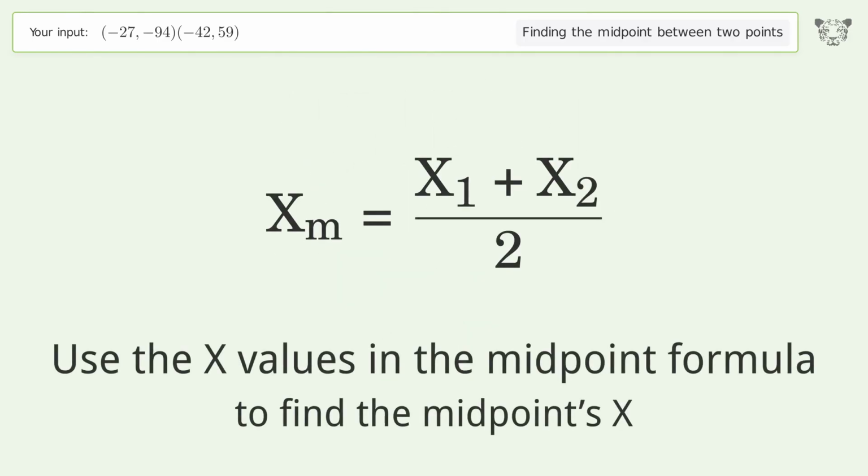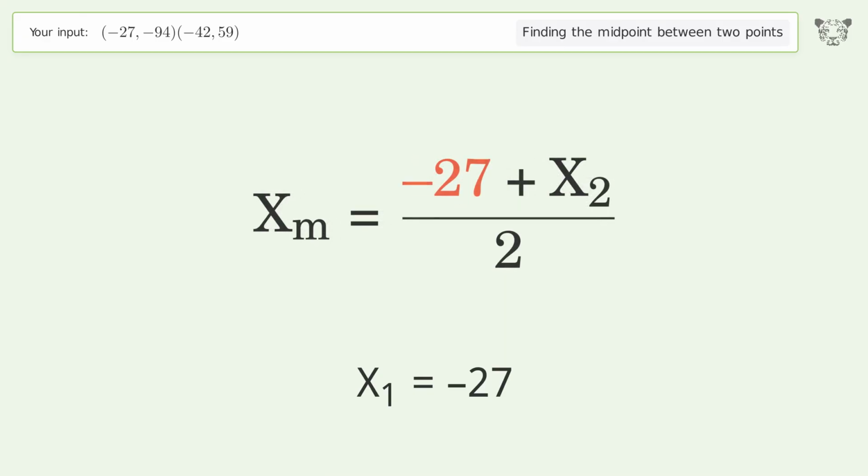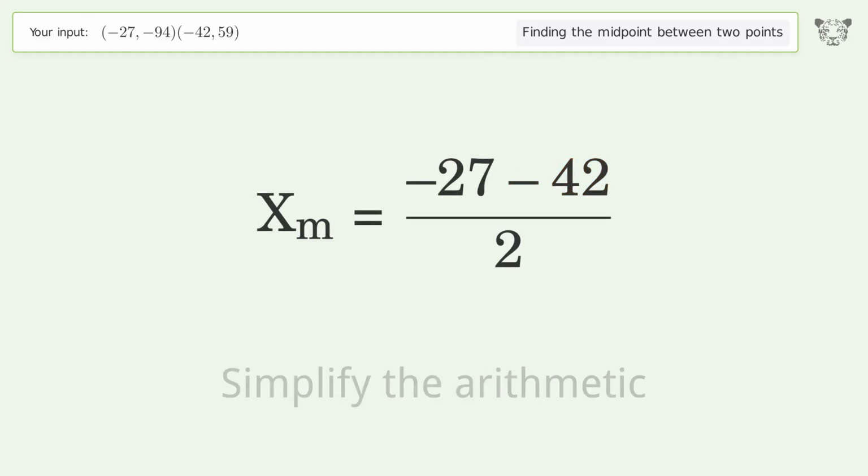Use the x values in the midpoint formula to find the midpoints x. x1 equals -27. x2 equals -42. Simplify the arithmetic.